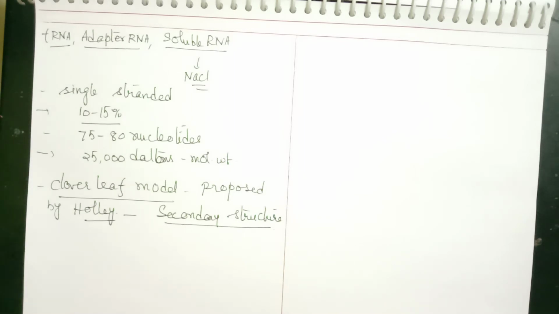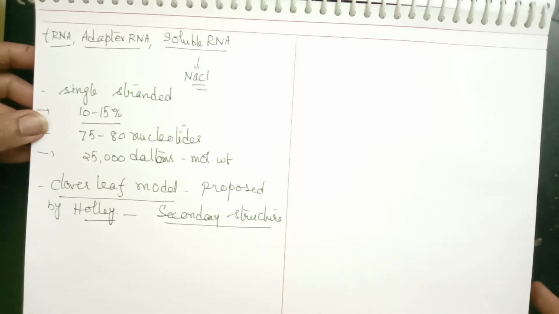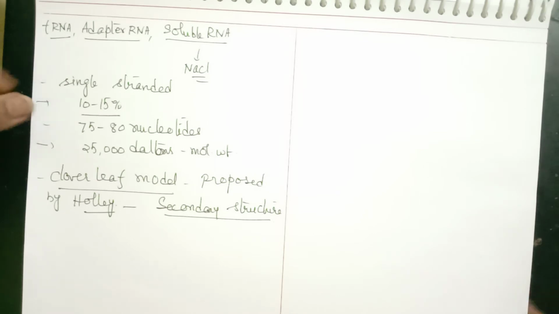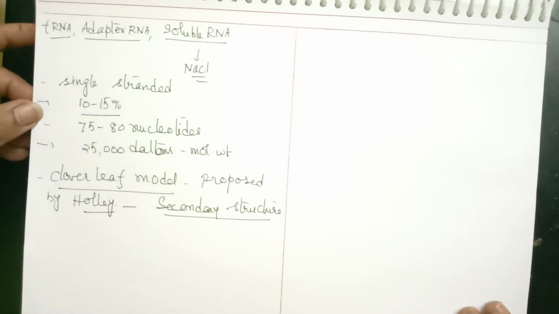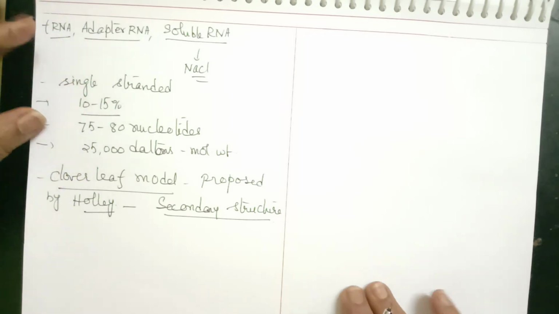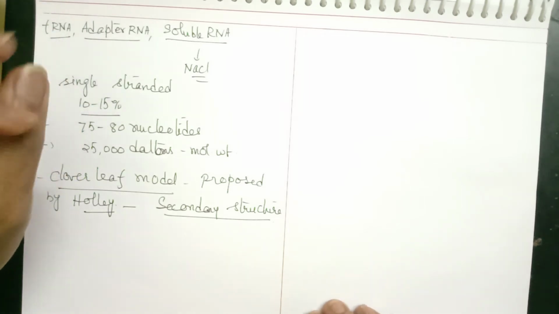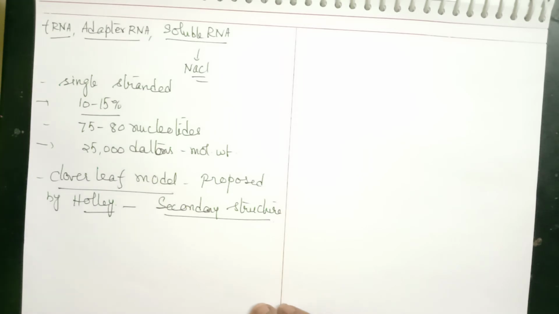There is a tertiary structure also. After completing this, in the end I am going to give you the tertiary structure. The primary structure is just a linear molecule. If it is a linear tRNA, it will not perform any function. A tRNA can perform its function only in the tertiary structure. The secondary structure is for understanding. So let us see what the clover leaf model of the tRNA molecule is.